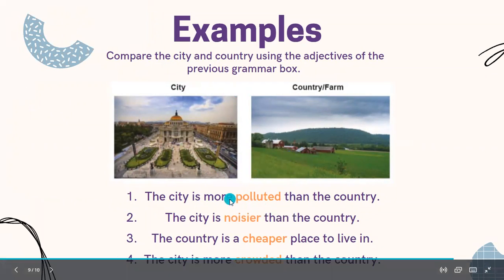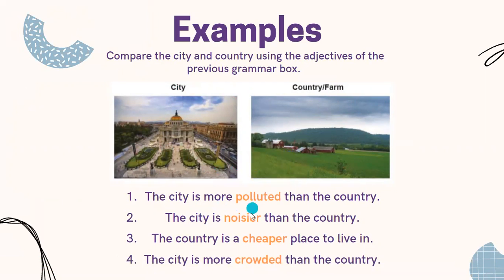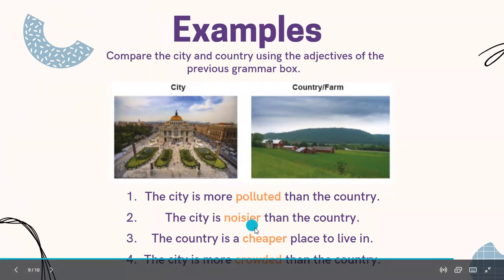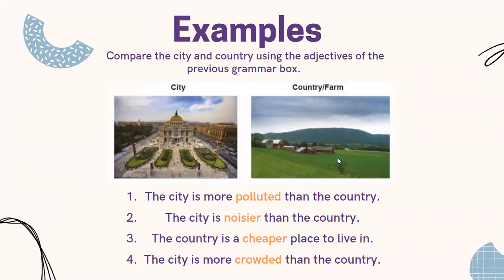And instead of writing the city is more noisy than the country, here we only add the ending ER to the word noisy and change the Y to an I. Number 3, the country is a cheaper place to live in. And number 4, the city is more crowded than the country.